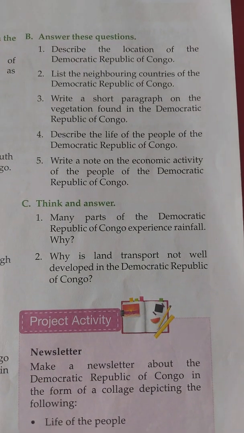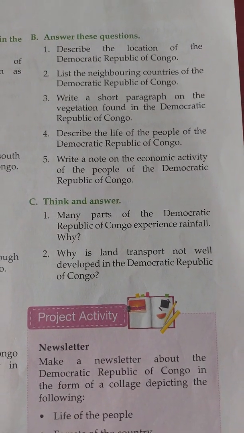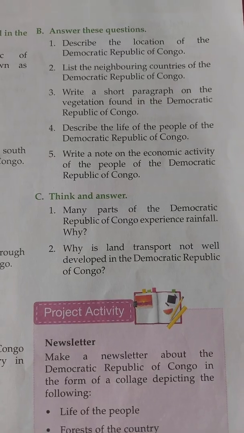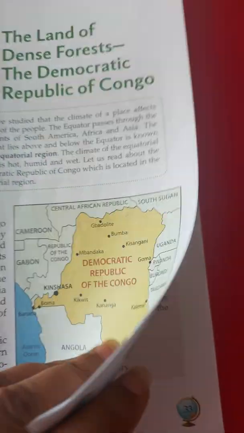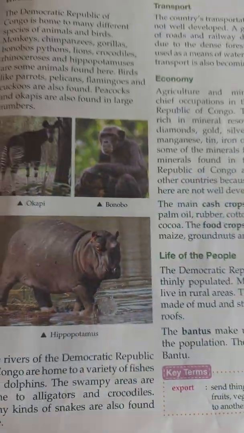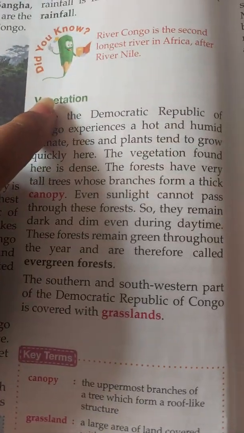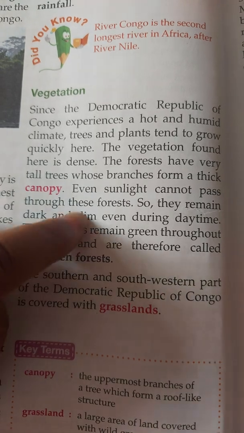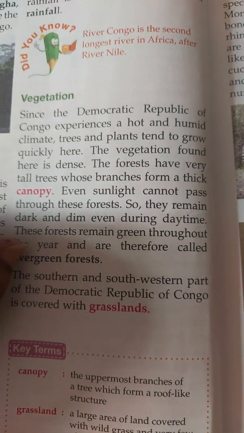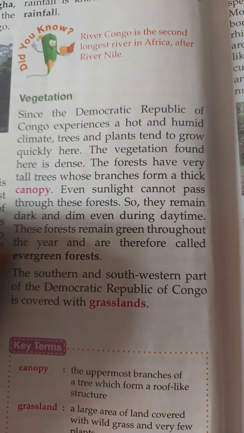Now question number 3, write a short paragraph on the vegetation found in the Democratic Republic of Congo. So you have to go to page number 30. Here under the heading of vegetation you can find out what kind of trees, what kind of plants, and what kind of climate is here.